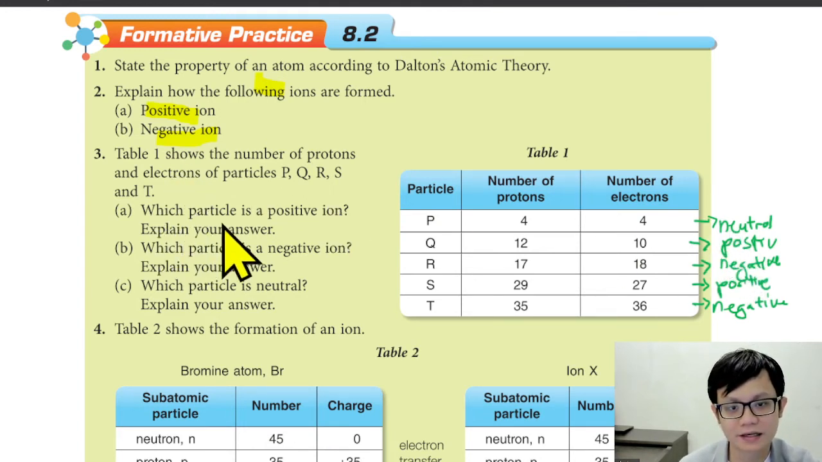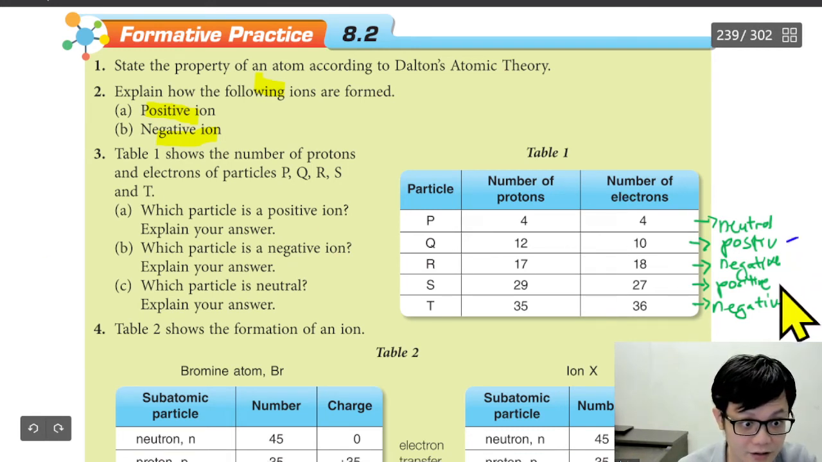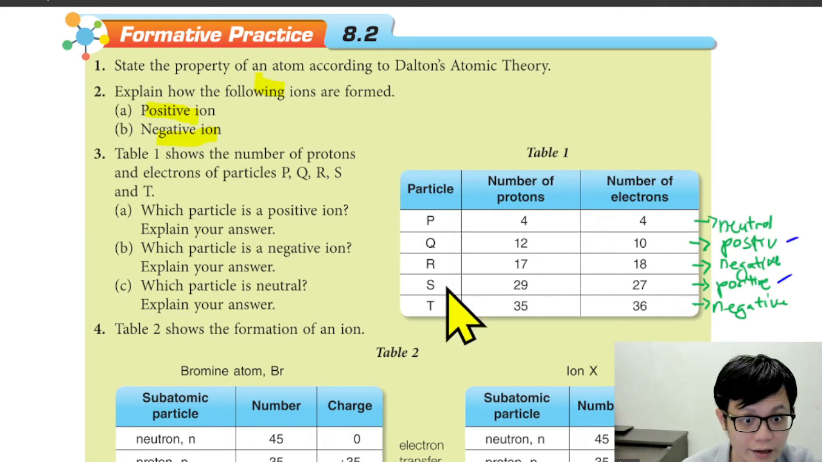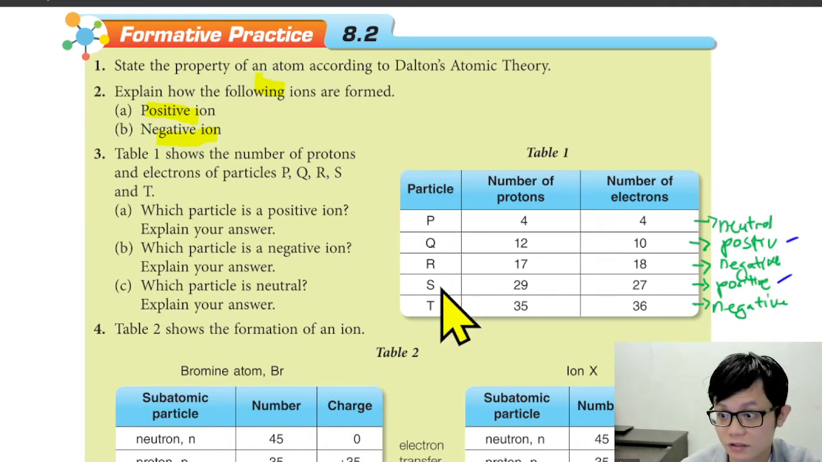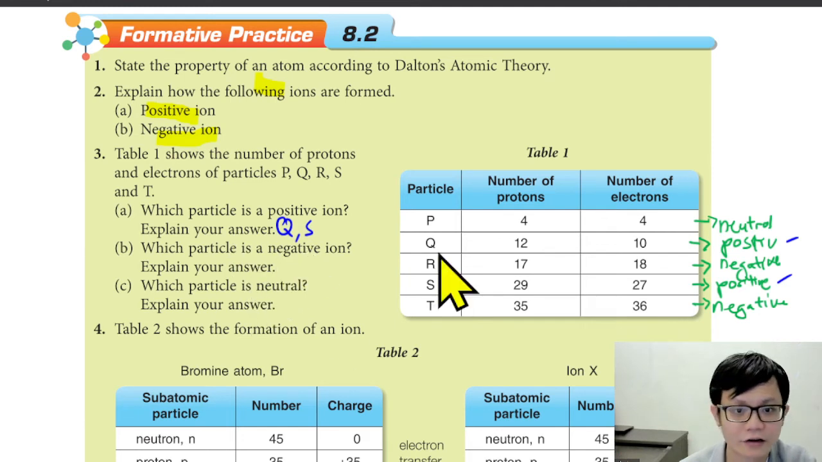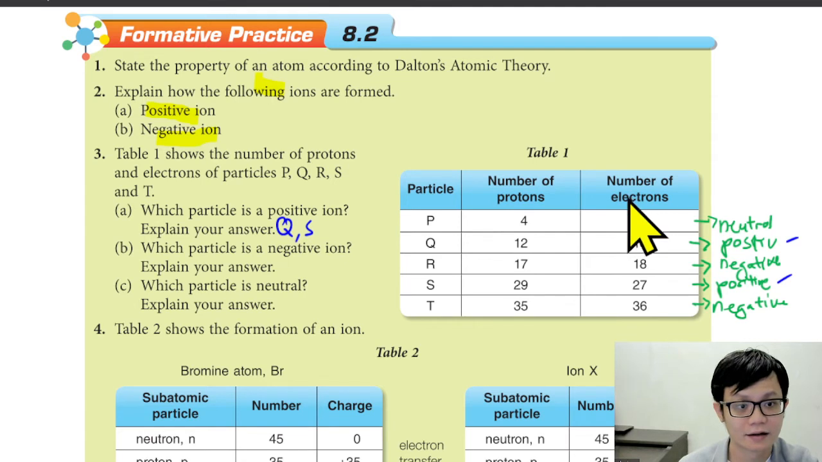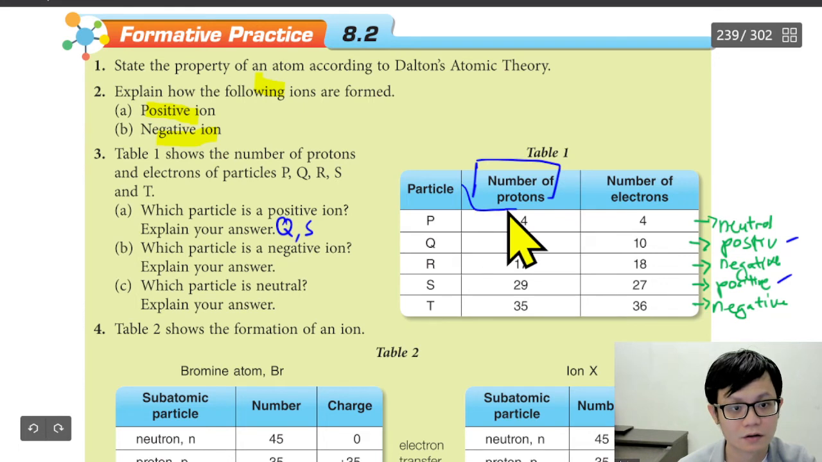Which particle is a positive ion? Explain your answer. Positive is this one and this one. Q and S are the positive ions. Explain your answer: because the number of protons is more than the number of electrons. Okay or not?